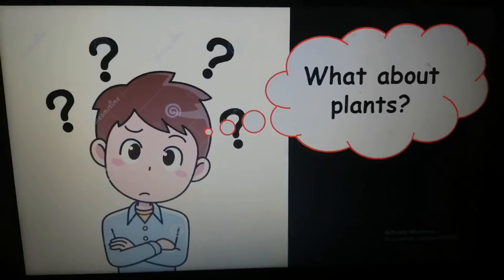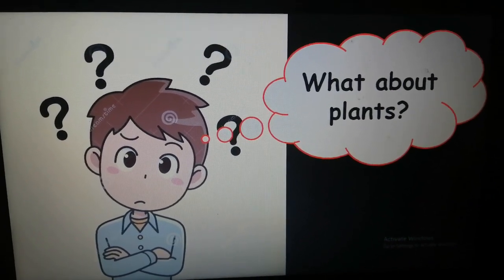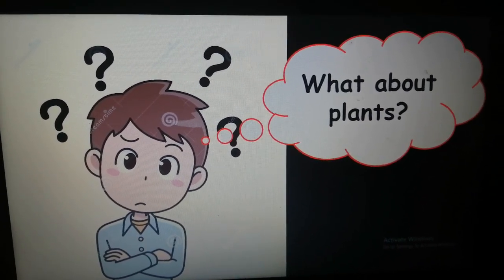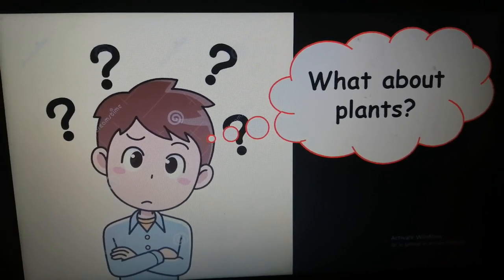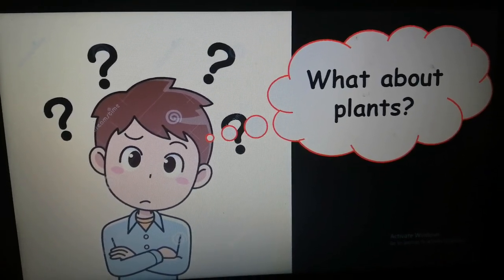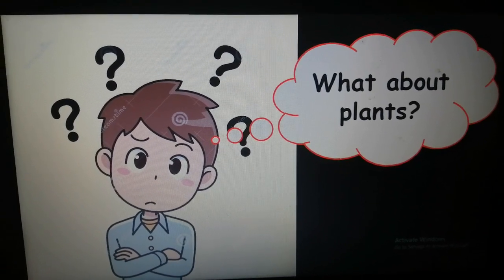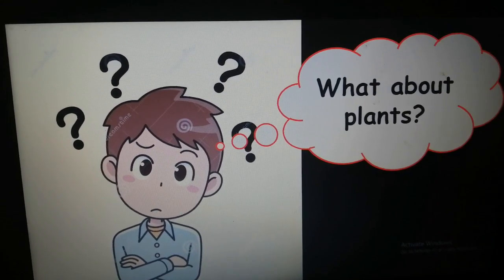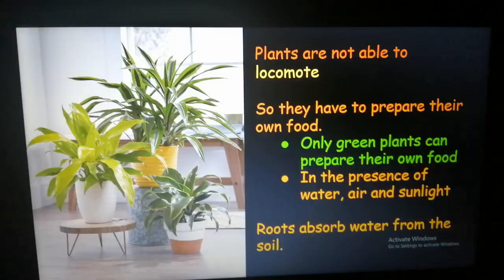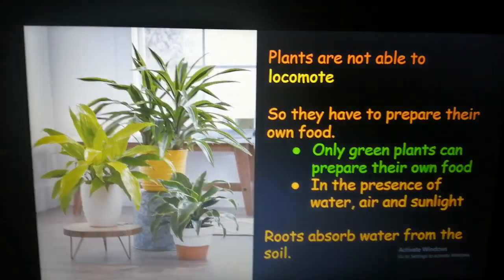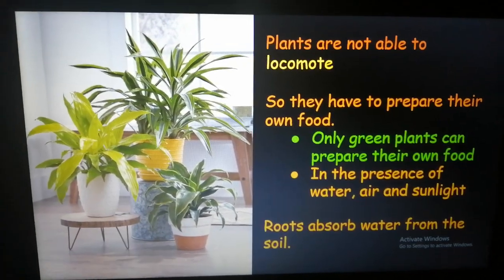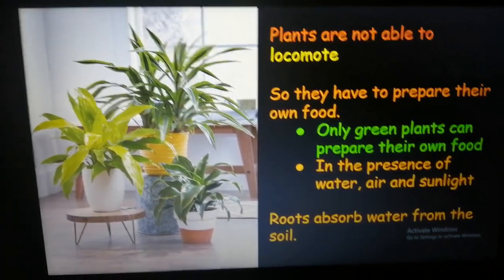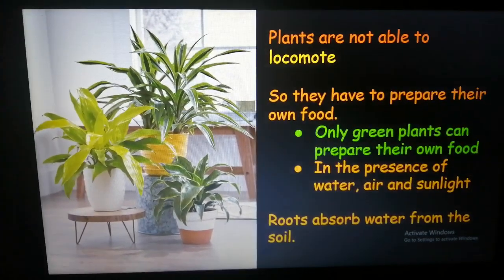Yes? But plants cannot move, right? They cannot locomote. They cannot move from one place to another in search of food and water. So what happens to plants? From where do they get their energy? From where do they get their food and water? So, since plants cannot locomote, that is, they are not able to move from one place to another, they have to prepare their own food.